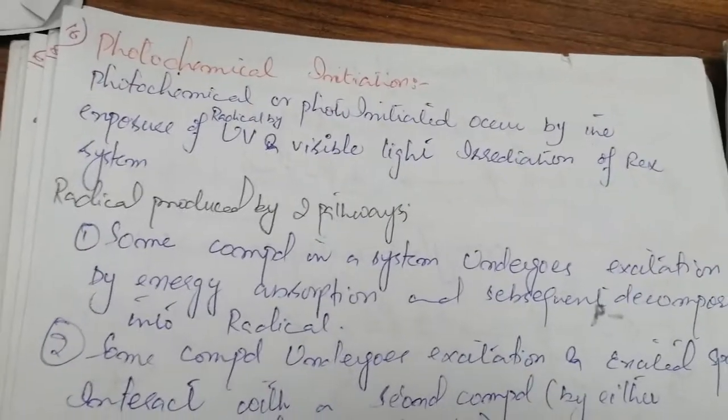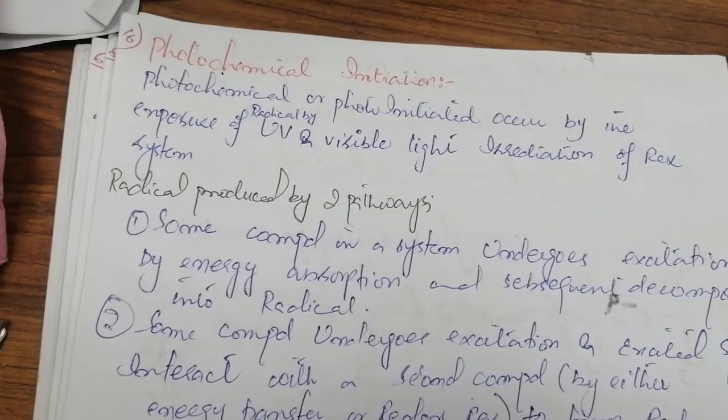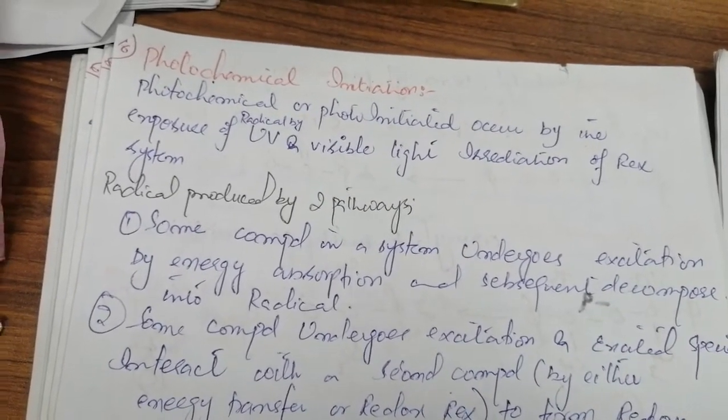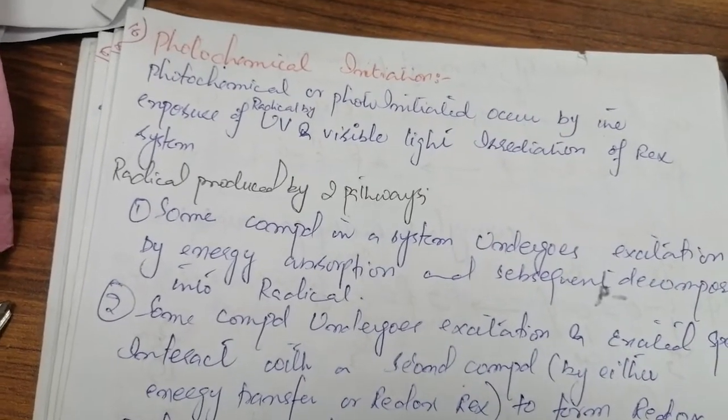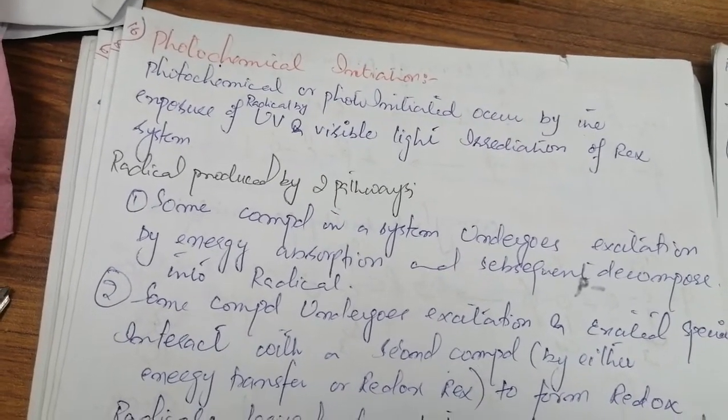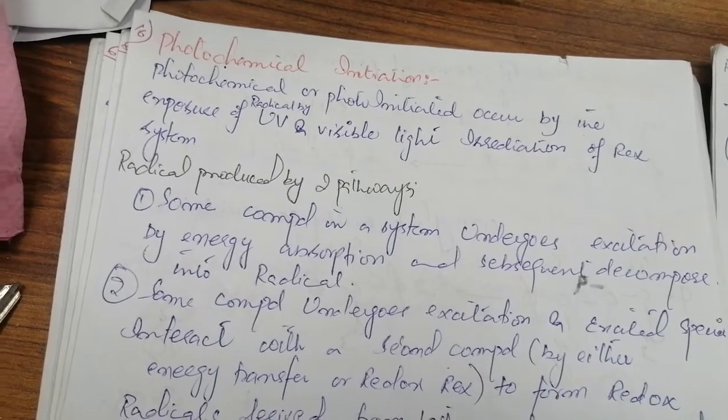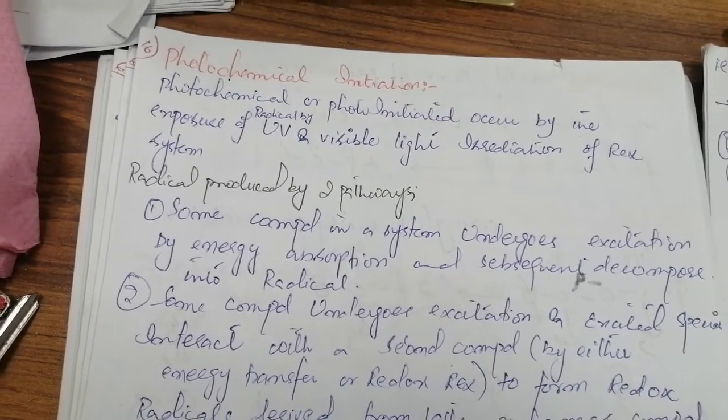So if we are using light to do the chemical reaction, such a reaction is called photochemical, right? And it's initiated by light, which could be of any source. You can use visible light or UV radiation, right? So we can proceed with such a reaction.